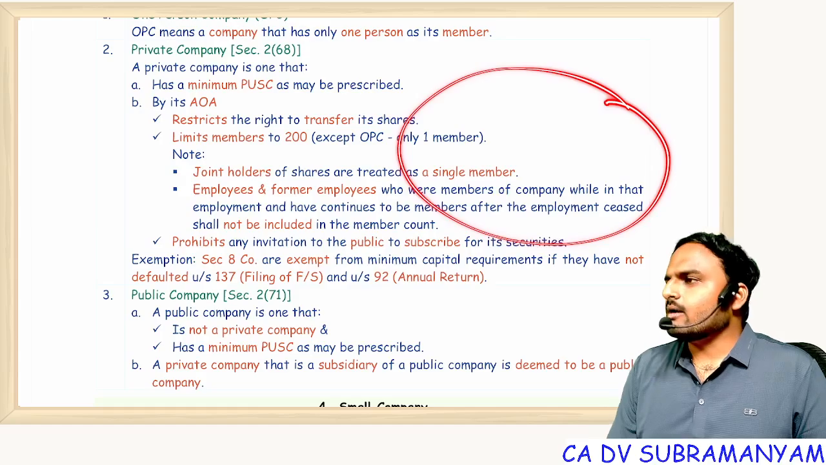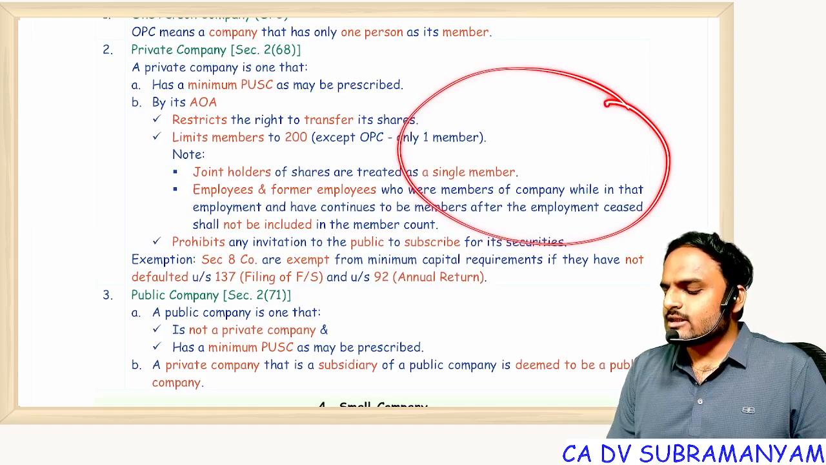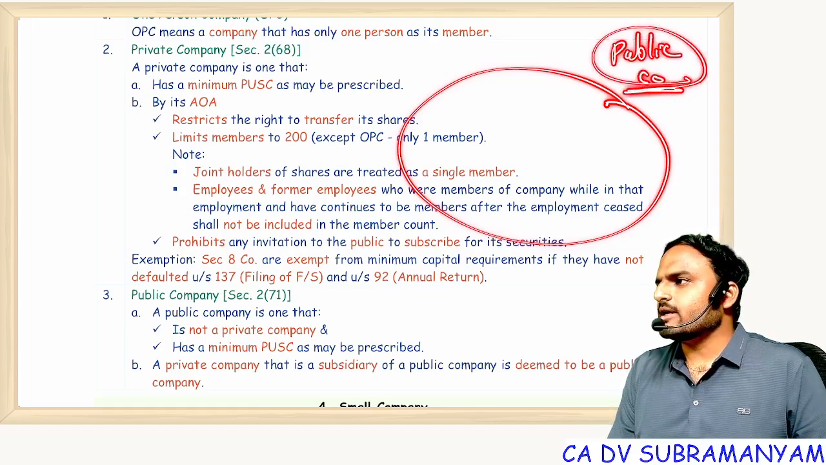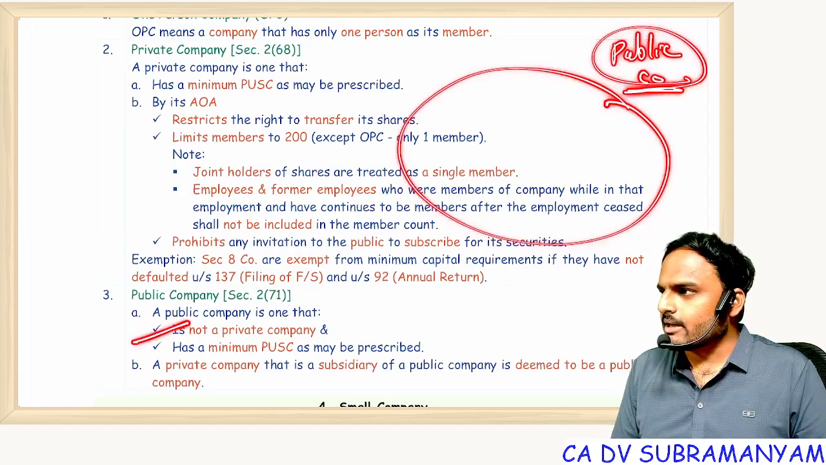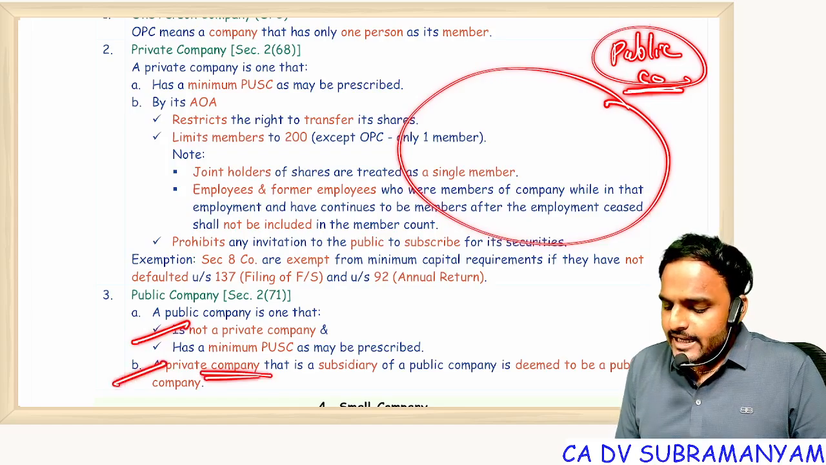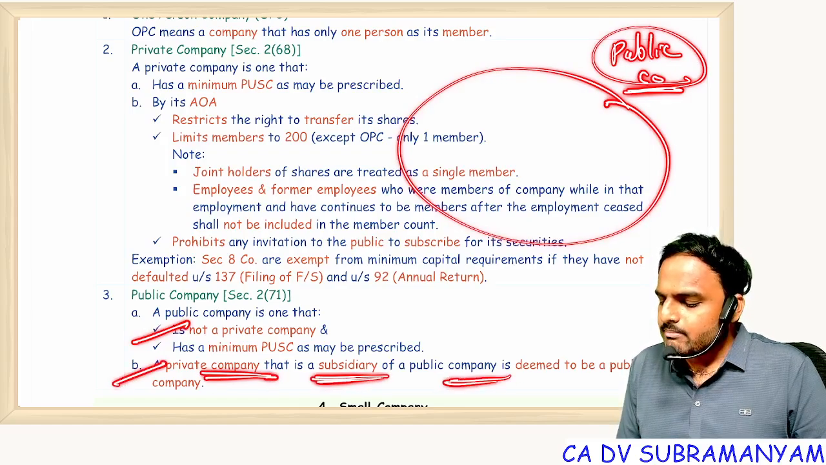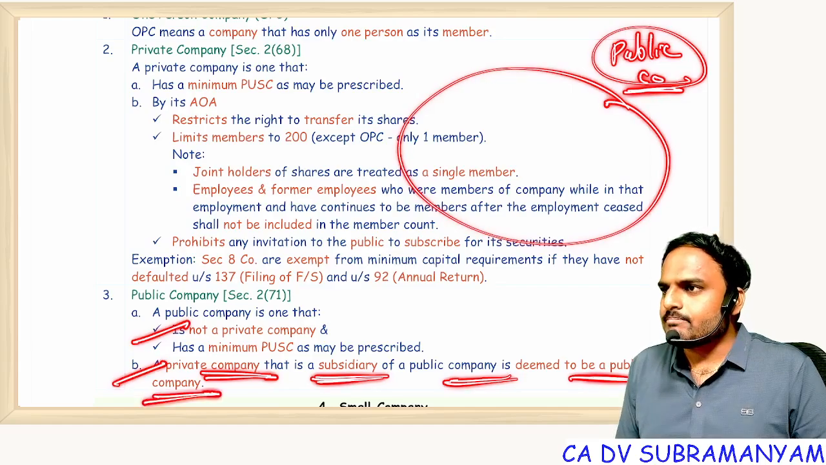So all these are companies. In this, if any company is not a private company, then it becomes a public company. So the public company definition is very simple. Public company definition, 2 parts. Part 1, not a private company. Part 2, a private company which is a subsidiary to a public company is deemed to be a public company.